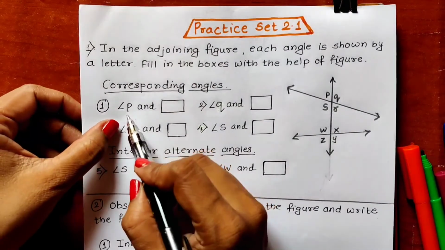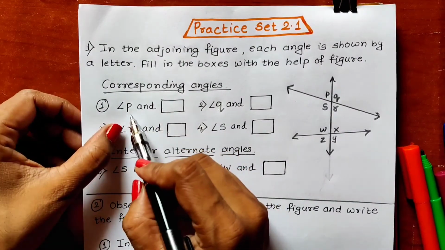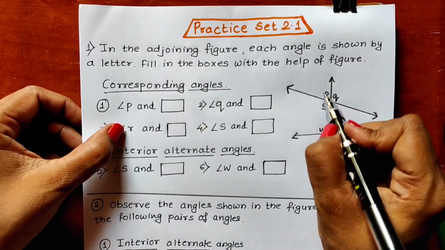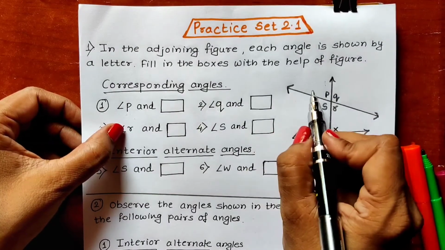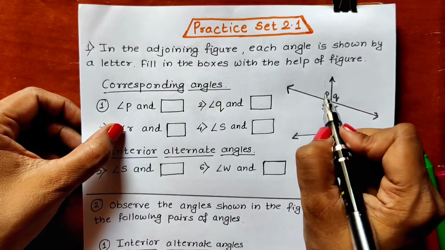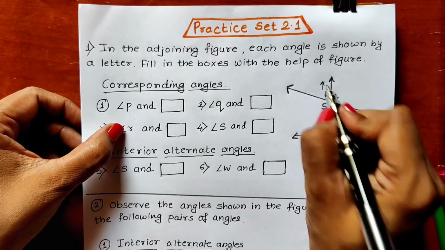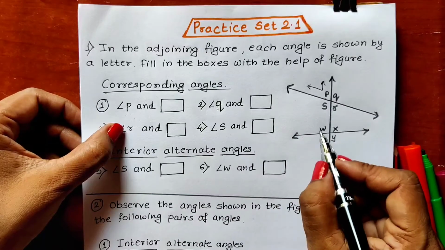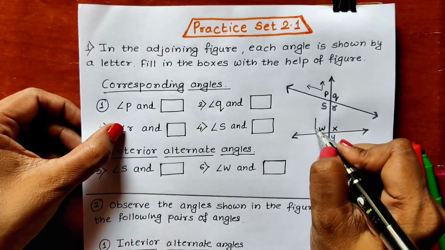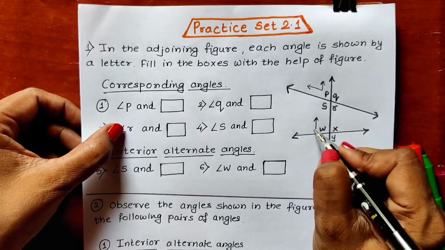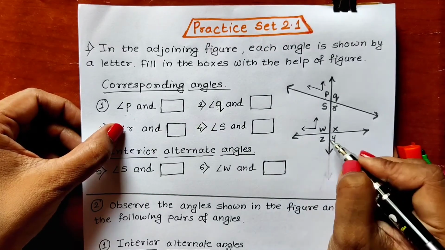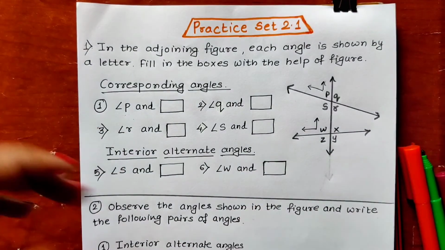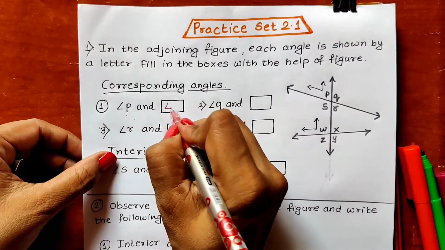First angle we have given angle P. Its corresponding angle we have to write. First observe the angle P. Angle P is here. That means one arm is on the upward direction and second arm is on the left hand side, not right hand side. We have to write its corresponding angle whose one arm should be in the upward direction and other arm should be on the left hand side. So angle is angle W. So here we have to write the answer angle W.